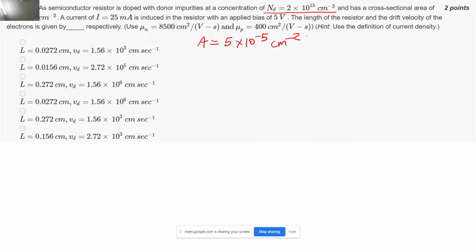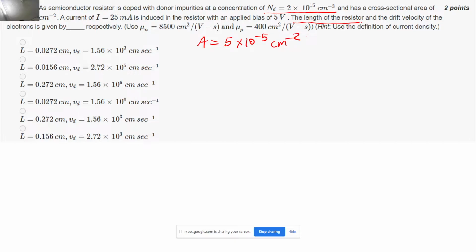Correct. So now they have again given us a way where we can calculate the resistance as well, but we will solve this question with a slightly different approach. The length of the resistor and the drift velocity of the electrons is given by... So what they have asked us is that we have to somehow get the length of this resistor and we have to get the drift velocity, right? So now how to calculate this length of the resistor? Let's go from the basic equation.